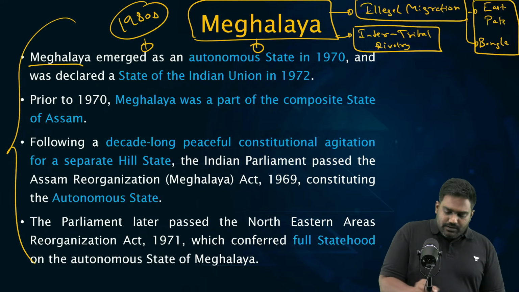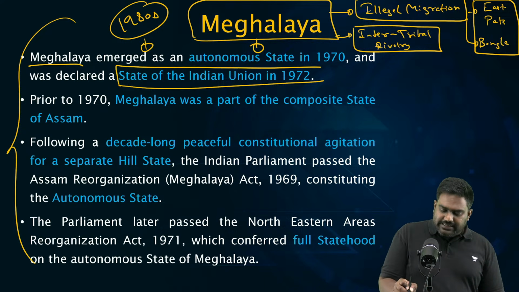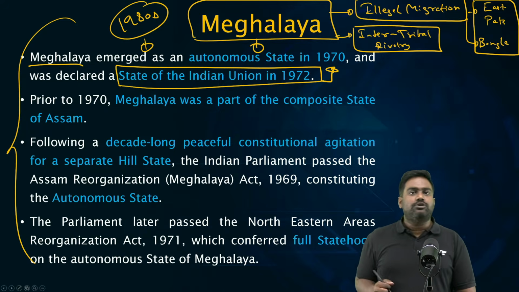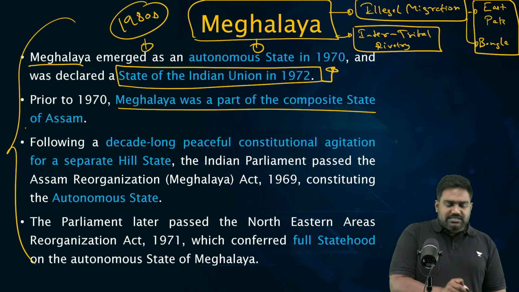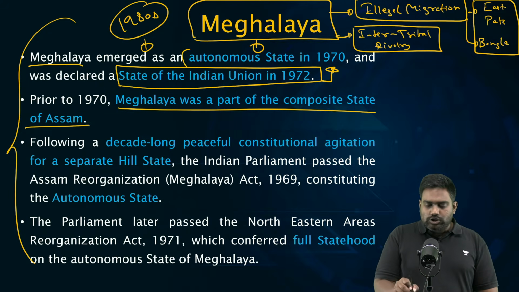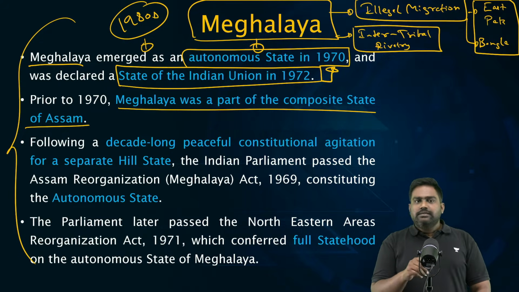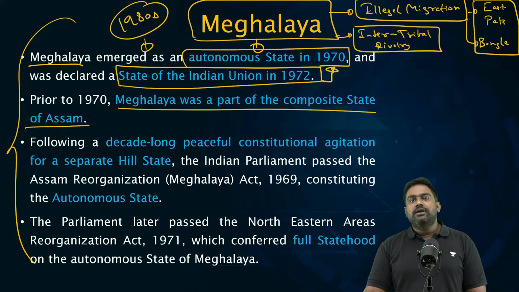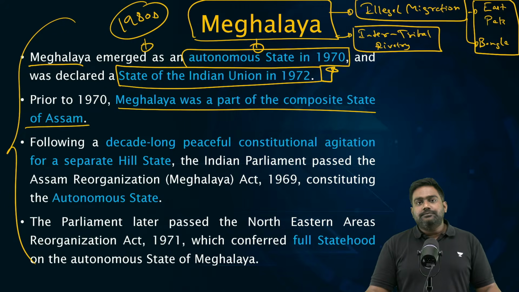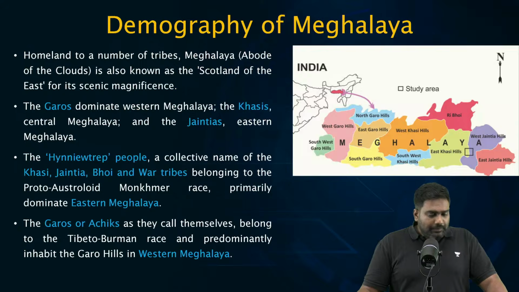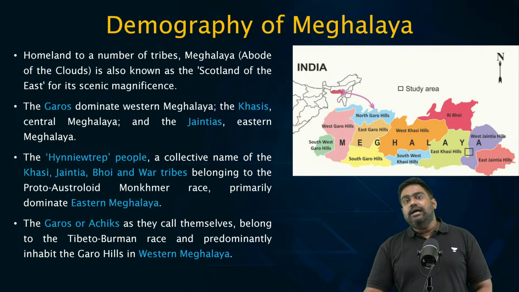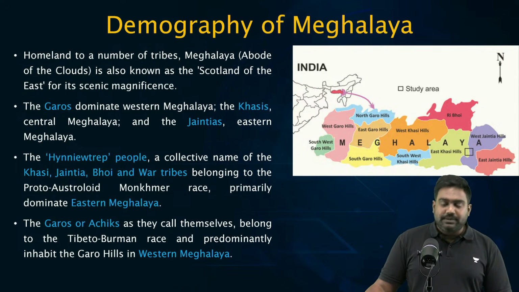Meghalaya eventually became a state in 1972 during the reorganization of Northeast India, right? Previously, it was part of the larger state of Assam. Briefly, it was an autonomous state for a couple of years. Then finally, it was granted full statehood. Now, if you look at Meghalaya, the demography again is very unique. There are multiple hill-dwelling tribes, native tribal groups that are present.